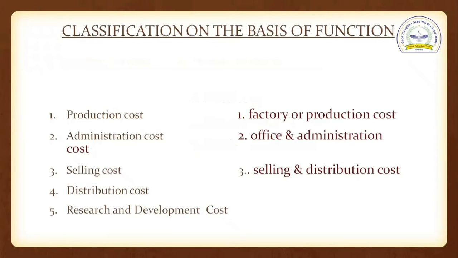Next, classification on the basis of function. Production cost, administration cost, selling cost, distribution cost, research and development cost. If we condense these five elements into three, the first is factory or production cost, then office and administration cost, and selling and distribution cost.